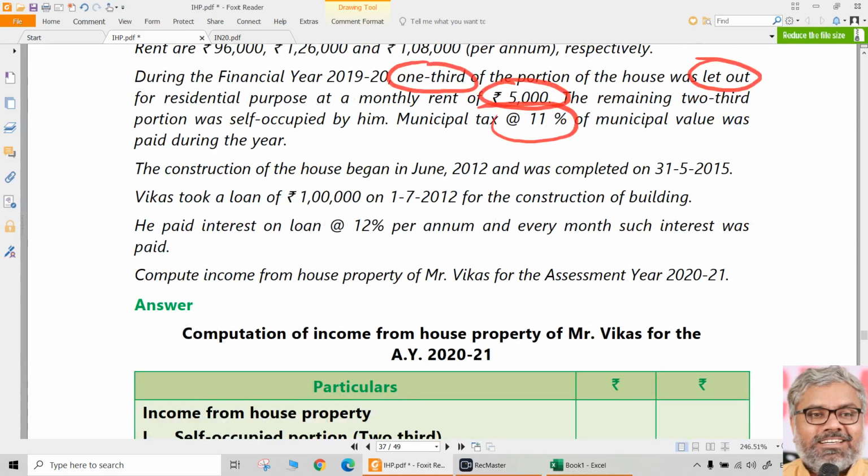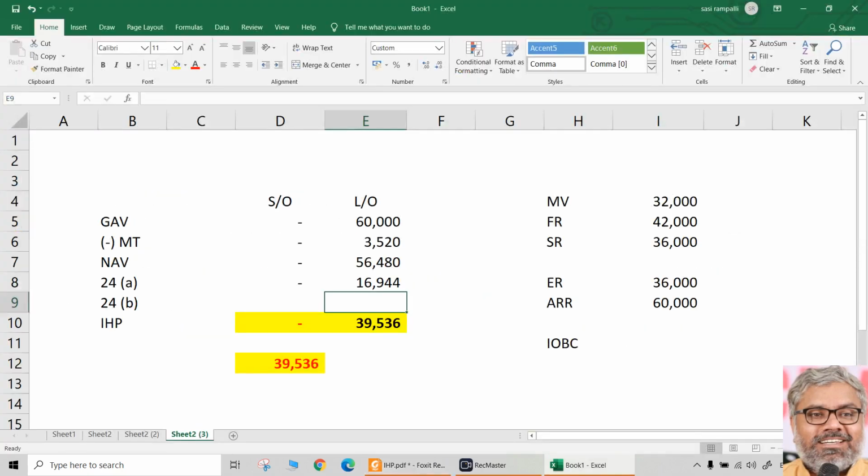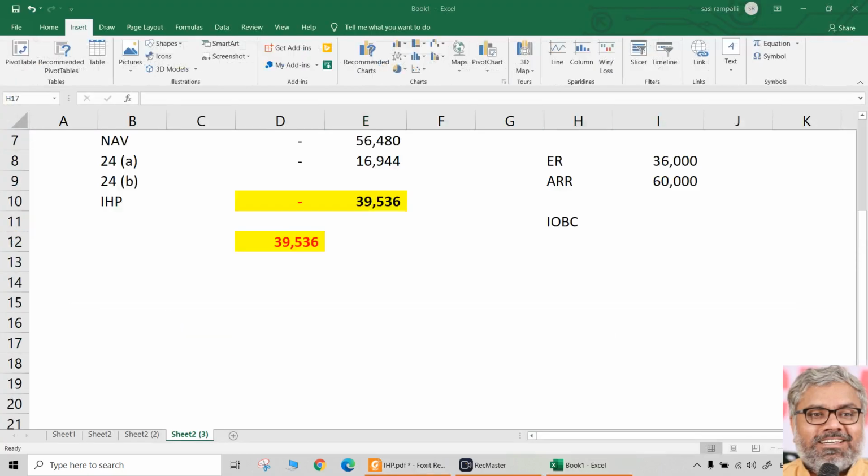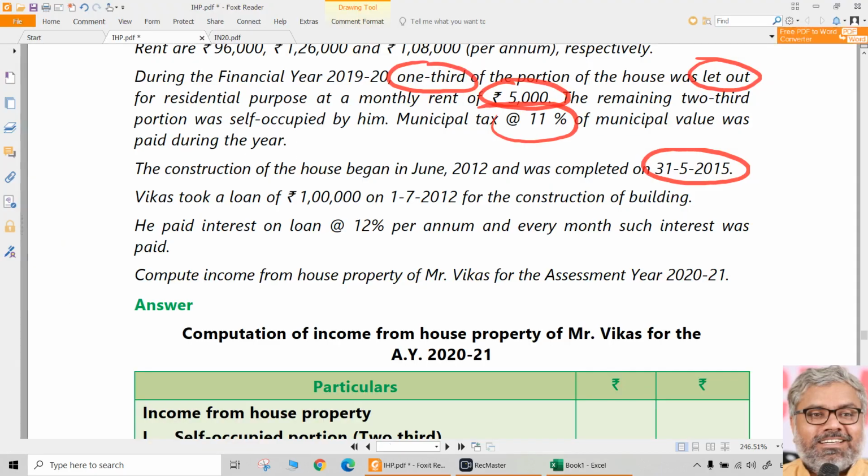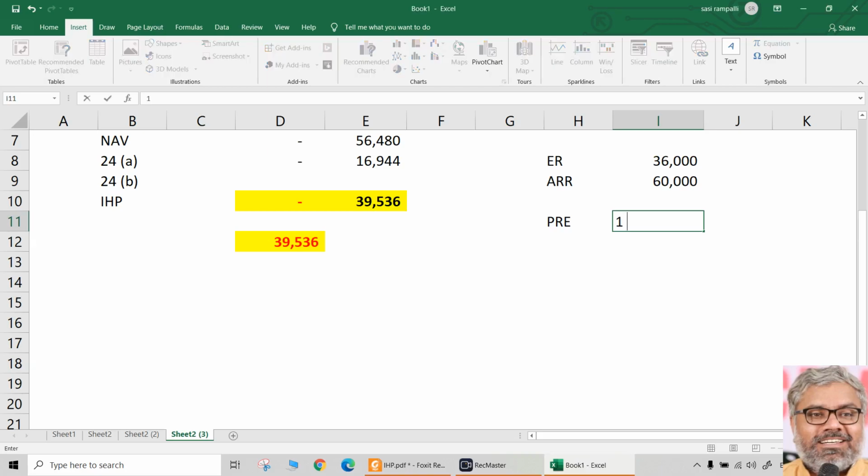Now the question is, construction of the house began in June 2012 and completed on 31st May 2015. That is the date of completion of construction. Question is, what is the pre-construction period? Starting dates first you have to write. Don't go for computations always. Start with the date when the loan was taken. Construction began in June 2012, doesn't matter. Loan was taken on 1/7/2012. So that is the starting point of pre-construction period.